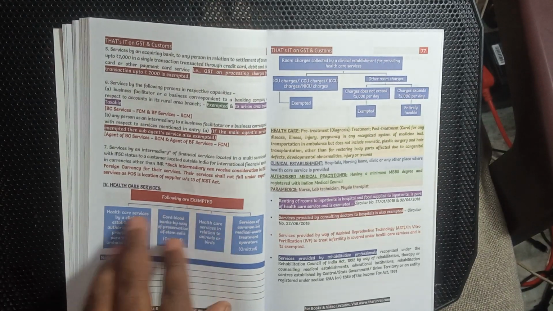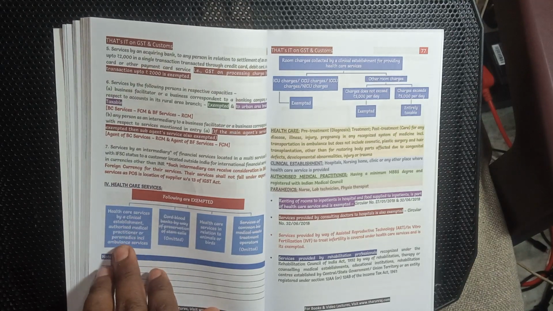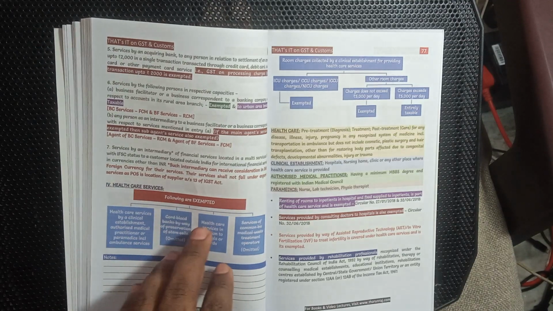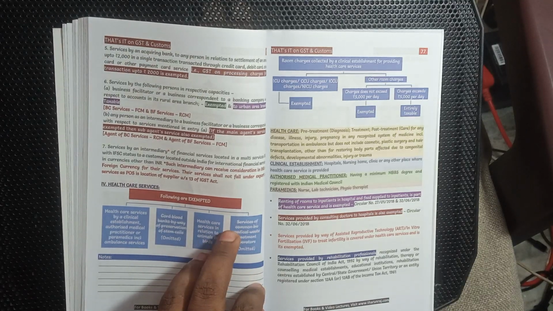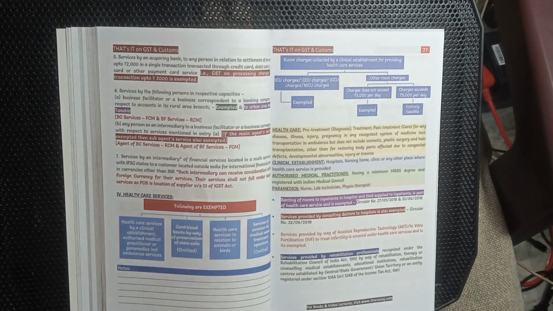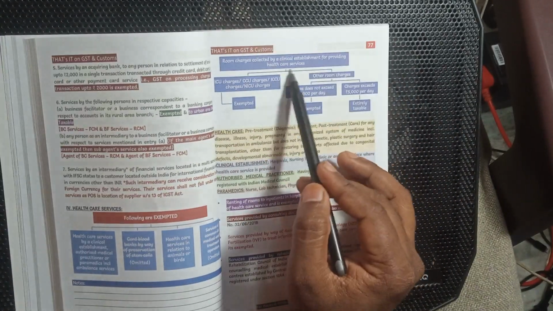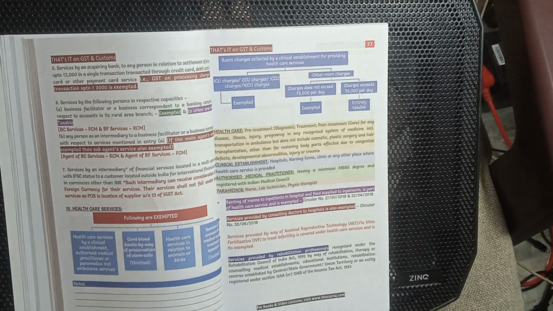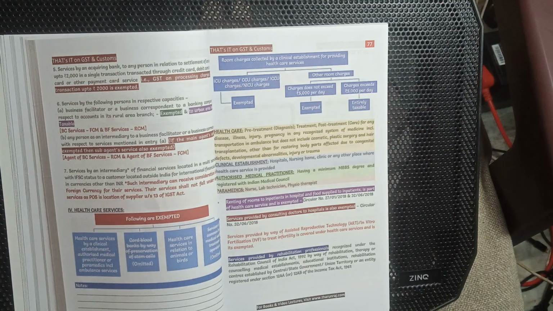Healthcare services: the following are exempted. Healthcare services by a clinical establishment, authorized medical practitioner or paramedical staff are exempted. Healthcare service in relation to animals is exempted. Service by a common biomedical waste treatment facility is omitted. Room charges collected by the clinical establishment providing healthcare: ICU charges and similar charges are exempted. Other room charges exceeding 5,000 are taxable, while charges under 5,000 are entirely exempted.